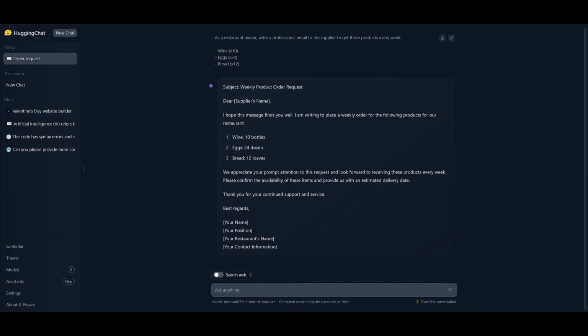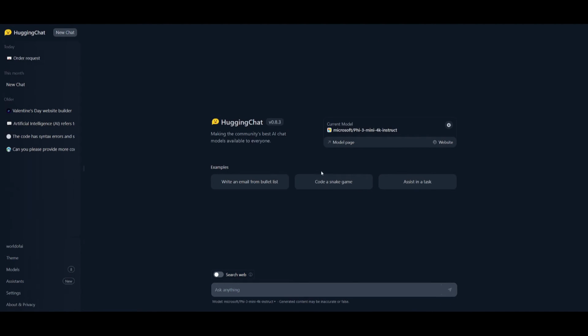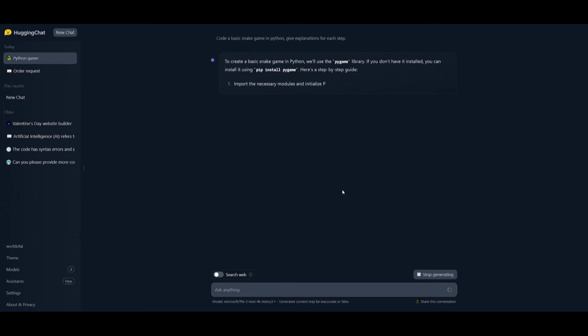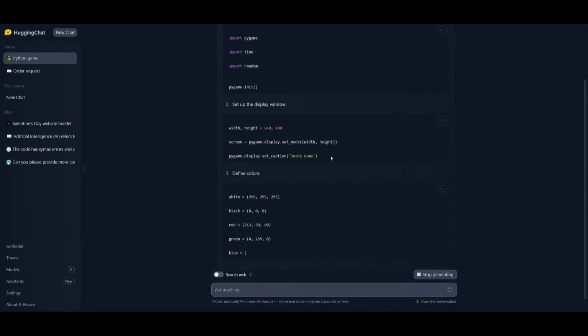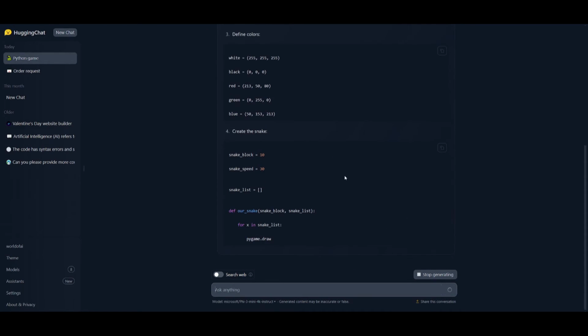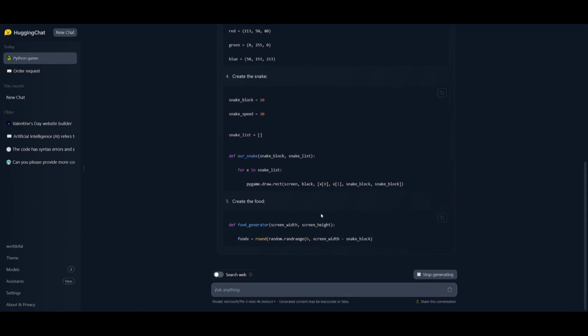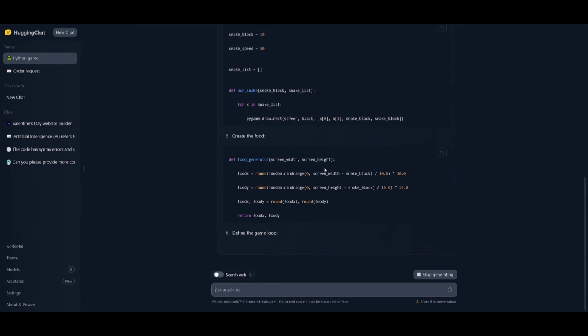You have wine, you have eggs, and bread. And we can see over here that it does a great job within a couple seconds of generating this response. Now, I am pretty sure, as I said before, it's not going to be able to generate a snake game. If you even ask it to do this, it won't even be functional. And I guarantee that if you are to copy and paste this into your VS Code, you're not going to be able to get any sort of functional game out of this.